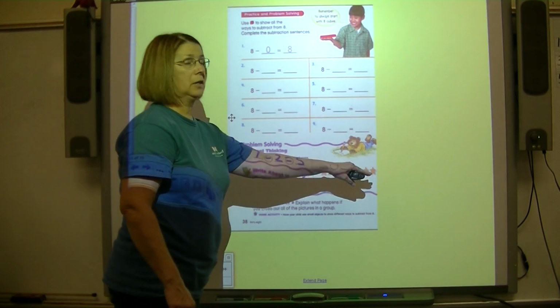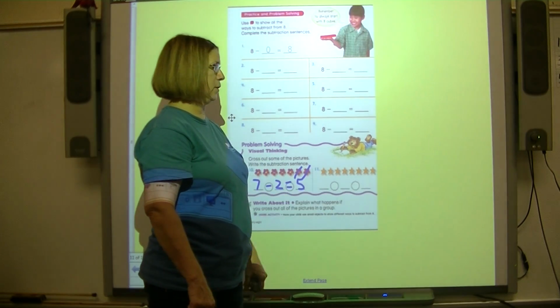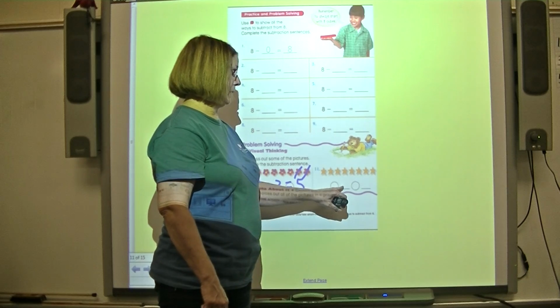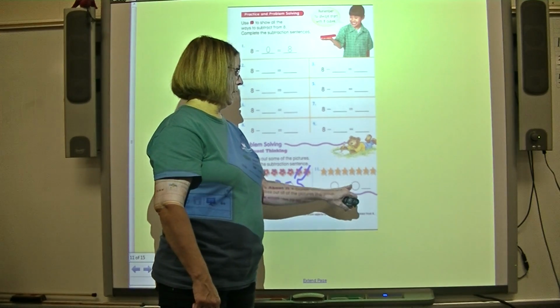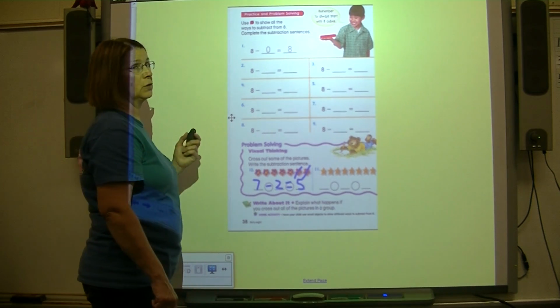Okay, I'm going to let you do this one. You first count how many stars and write it right here. Then mark out some of them. Put minus and then the number that you marked out, equals, and then count how many are left. That's your difference.